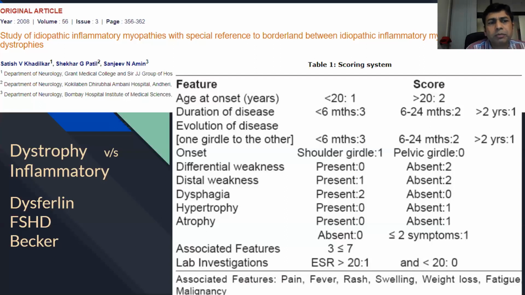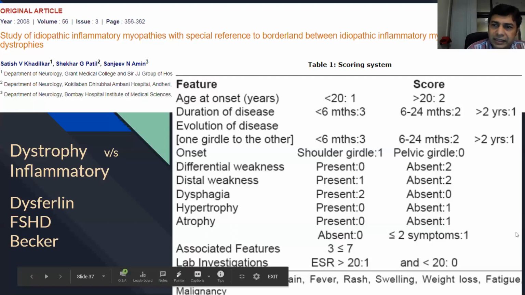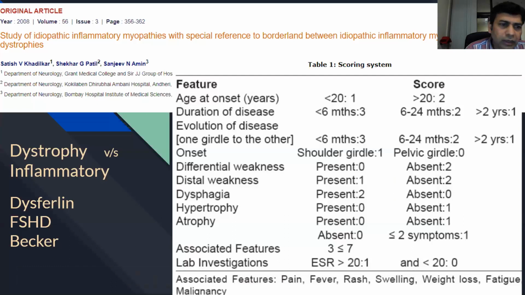And this happens because many of the muscular dystrophies have a large amount of inflammatory cells in them, and that will always confuse you. The classical example is dysferlinopathy, which can easily masquerade as an inflammatory myopathy. Facioscapulohumeral, even Becker can have a lot of inflammatory cells in their muscle biopsies, and if the histories are short, it is always a little confusing which way things are. And the treatment of inflammatory myopathies can be toxic. So use this scoring system, it's quite useful.